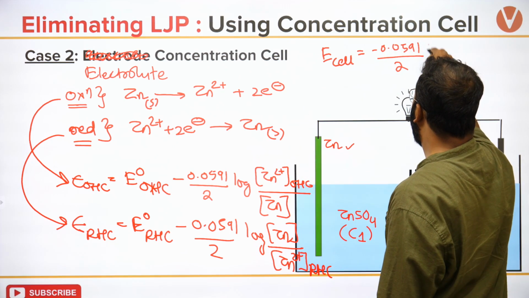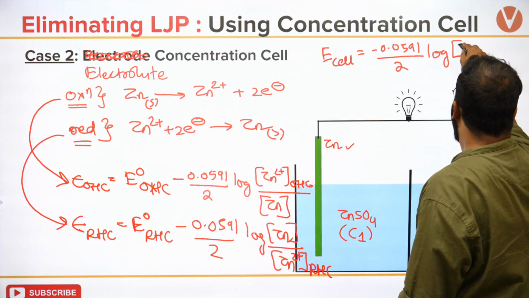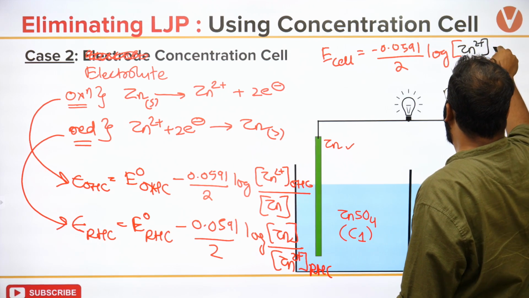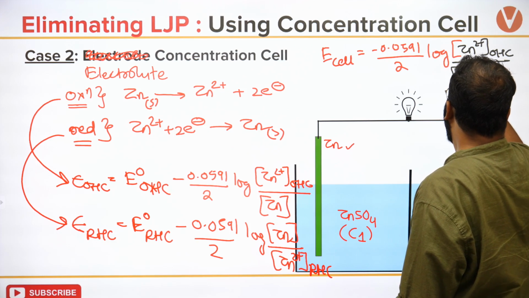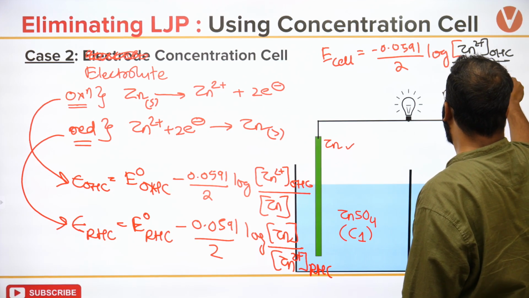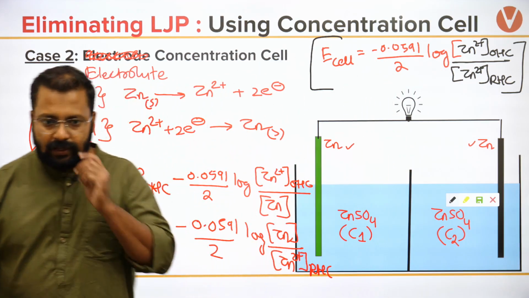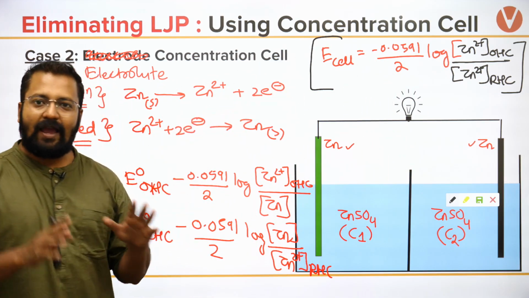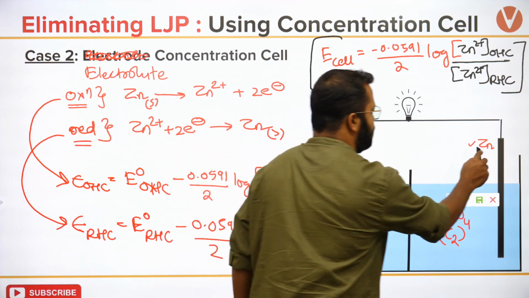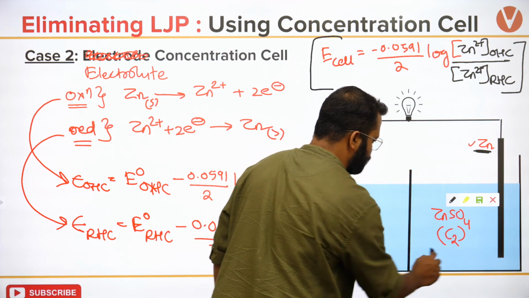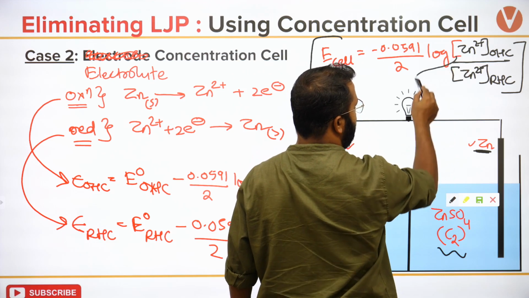0.0591 upon 2 log of, I can write, zinc 2 plus of oxidation half cell upon zinc 2 plus of reduction half cell. Can I do this? Okay, I can do this. So I am getting an expression to calculate EMF even by keeping the electrode constant and changing the concentration of electrolyte. Now the concentration of this zinc 2 plus, what is it?